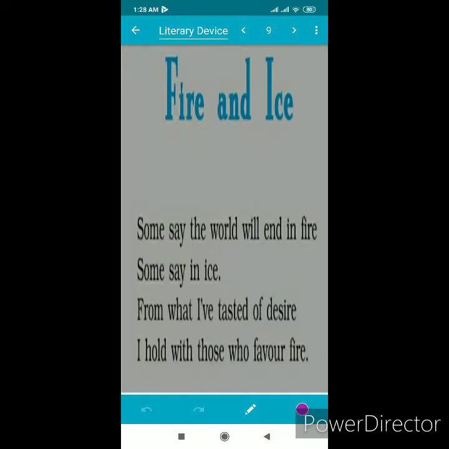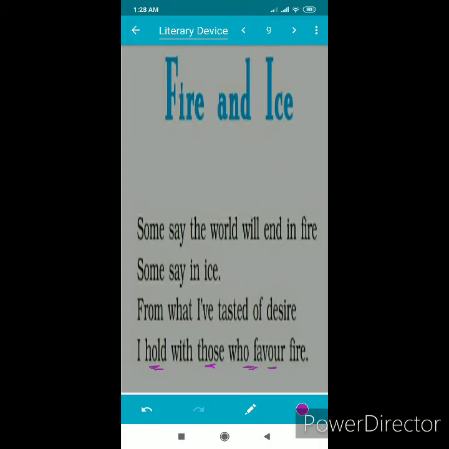You can have a look at hold. The O sound is a vowel. Then look at those, again the O sound is used. Then who, the O sound is there. And favor, O. Here you have seen that vowel sound has been used in the same line. So this is an example of assonance.